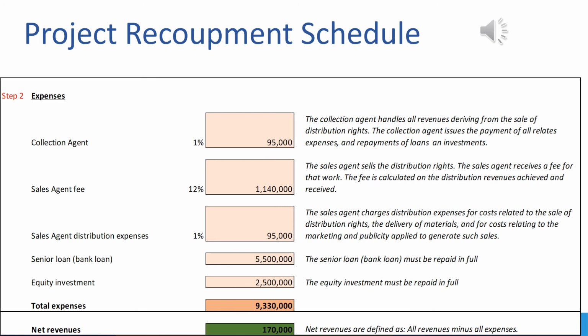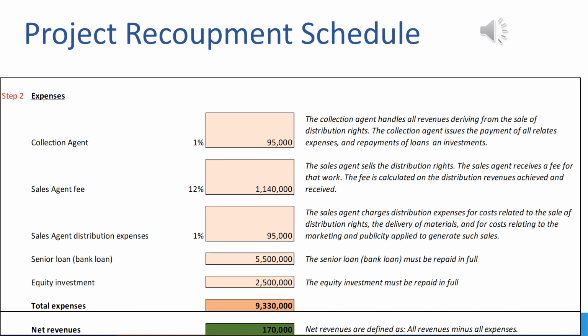And then the collection agent also handles all the repayments, all the expenses, and all the costs that have to be paid to all the parties involved in this movie. So for the collection agent taking care of all the accounting in our movie, they're charging us 1% of whatever the amount is that hits the collection account. Remember earlier we said that we are making $9.5 million in revenues? Well, 1% of that is $95,000. That is what the collection agent is charging us.